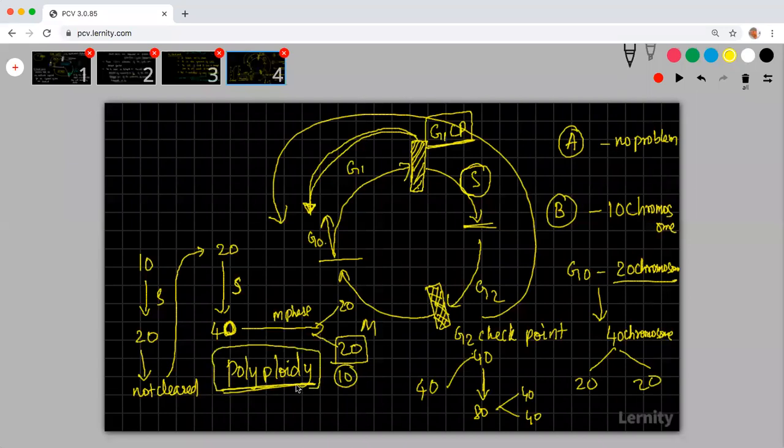So this polyploidy condition is induced whenever there is a problem with the G2 checkpoint. But polyploidy will not be induced in case there is a problem with the G1 checkpoint. There is basically nothing.